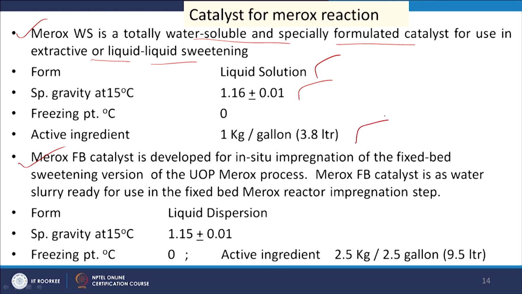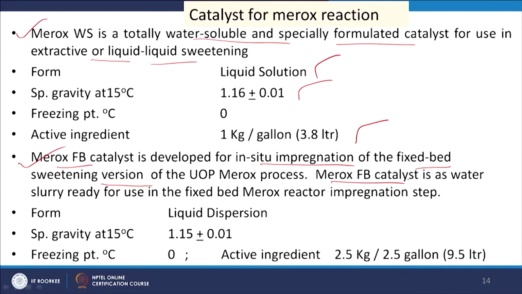Now, the Merox FB catalyst is developed for in situ impregnation of the fixed bed sweetening version of the UOP Merox process. So, a fixed bed is used in this case, and the Merox catalyst is impregnated on it. It is a water slurry ready for use in the fixed bed Merox reactor impregnation step.